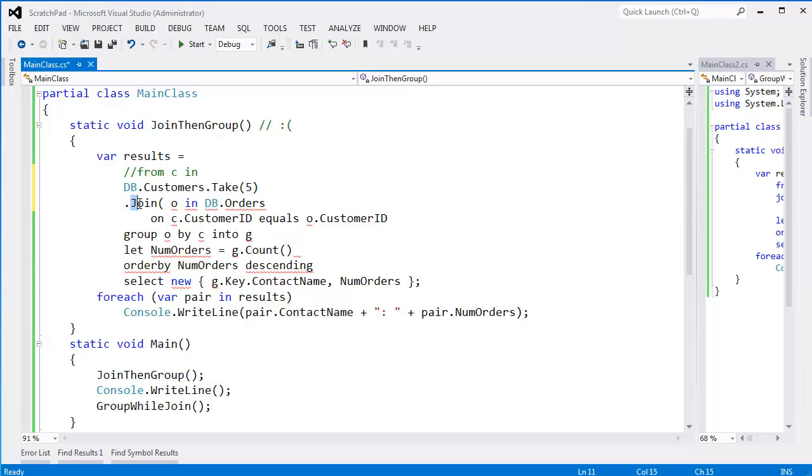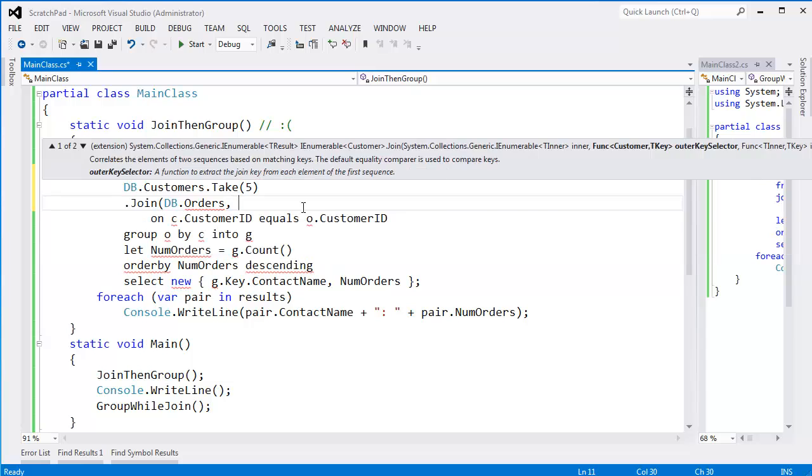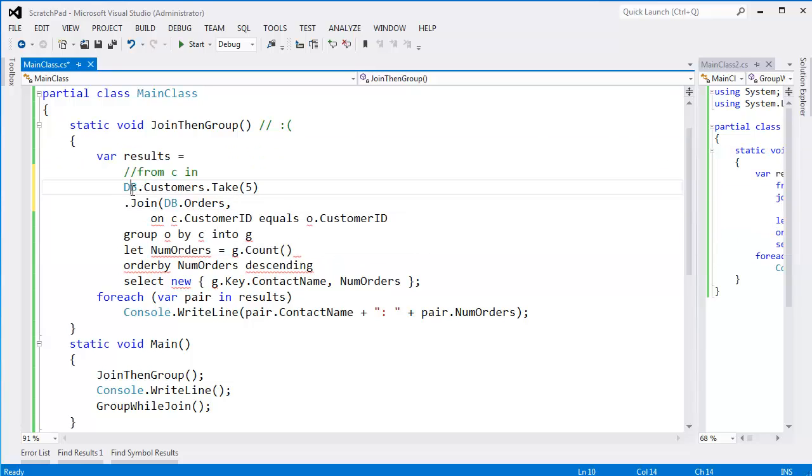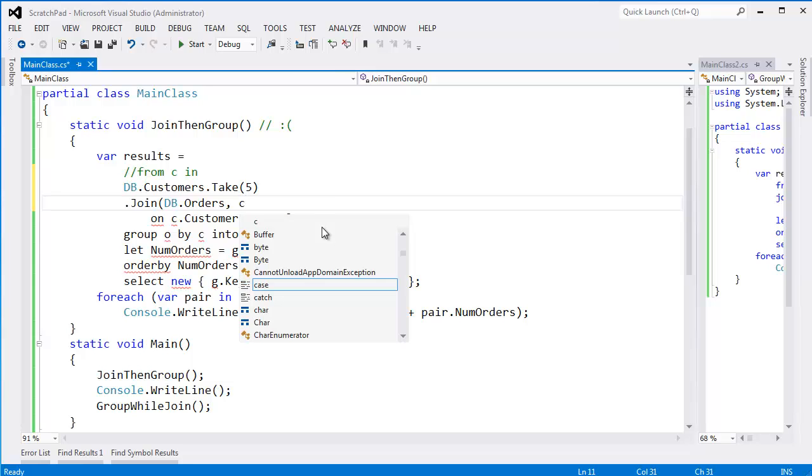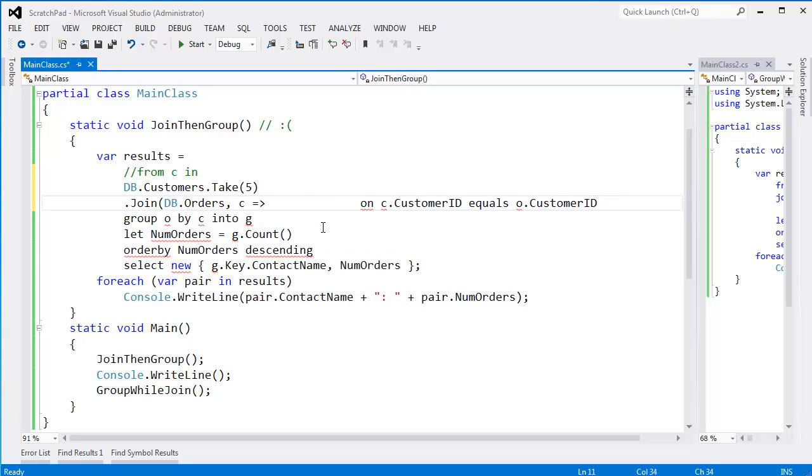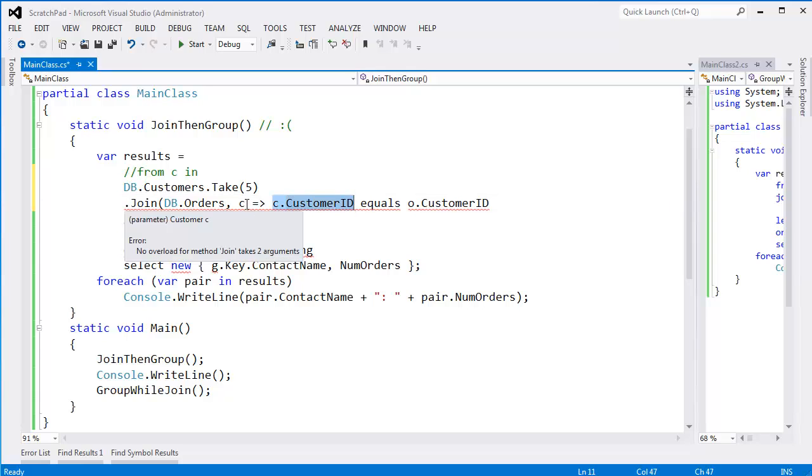All right, but before I uppercase this join and all that, that join introduced another query variable called O. So now we have C and O in scope. So just keep that O in your back pockets. I'm going to delete all that, put the comma here. We need the outer key selector. Customers here is the outer source. So the selector on that, we said the query variable is C. So I'll say C here, arrow, delete all this stuff here, and oh, look at that, that just falls into place, C.customerID. The reason why the compiler puts a C here is not because we said C here, but because we said C there. Moving on, another comma.